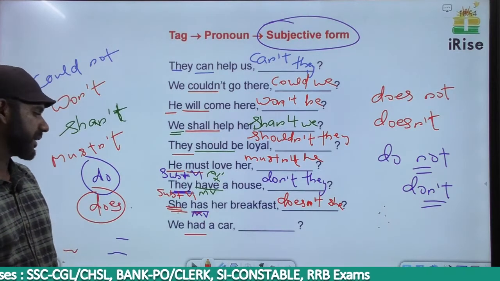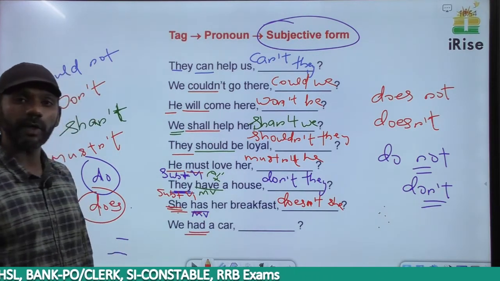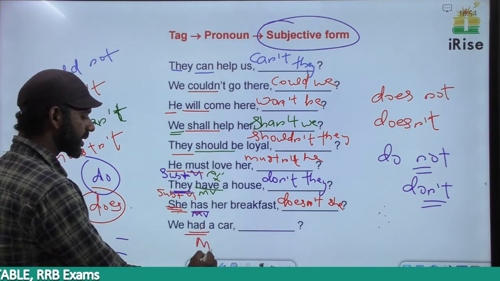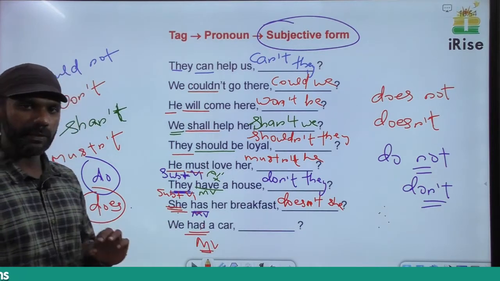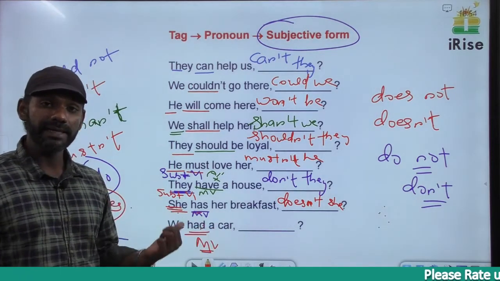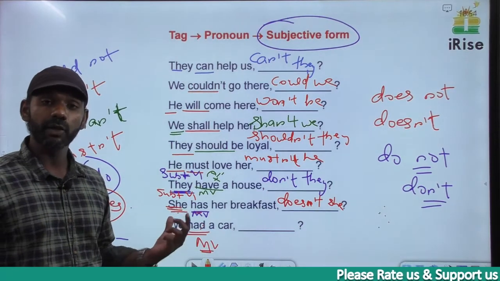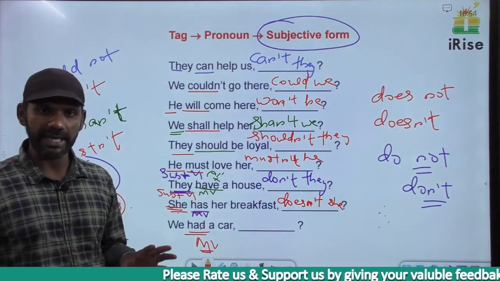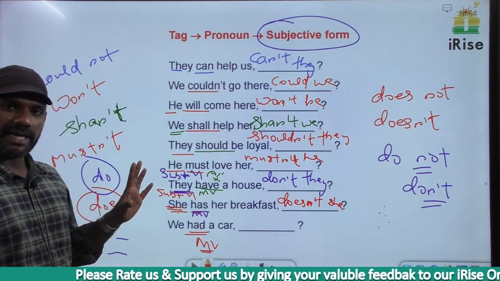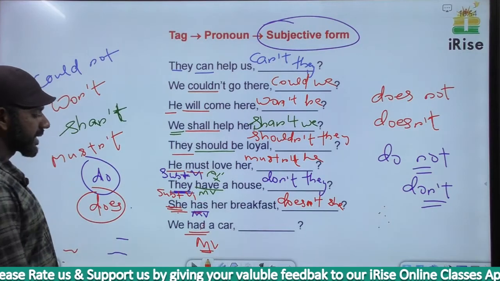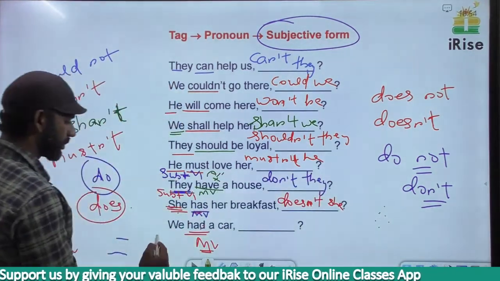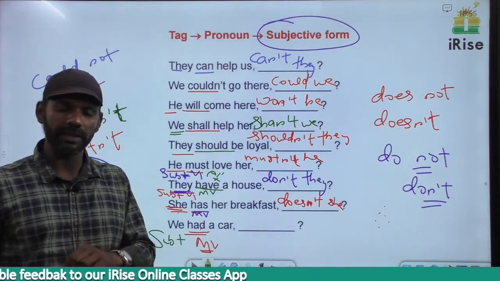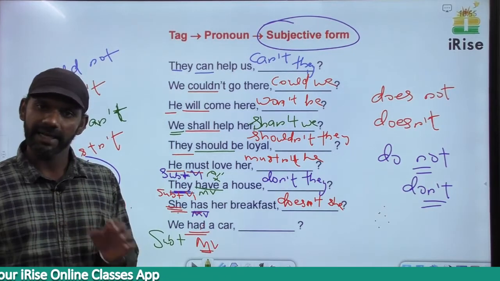We had a car. In this sentence, had is a main verb or auxiliary verb? There is no main verb after had, so had becomes a main verb here. We is a pronoun, car is a noun, a is an article, had is a main verb here. There is no auxiliary verb in this sentence. But as you know, we need an auxiliary verb to frame the tag. Which tense, which category? Just write down the order. The subject here is we, plus had is a main verb in the V2 form and V3 form. It's have, had, has, had.